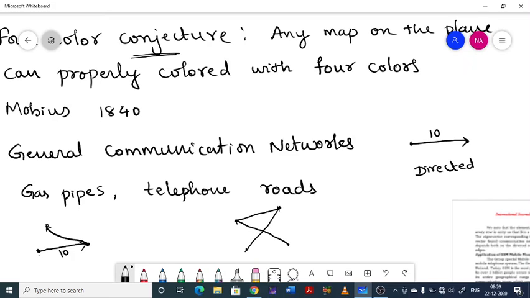There will be some particular restriction to these roads, or you can take bridges. See, only that prescribed number of vehicles can pass through these roads for some particular time.